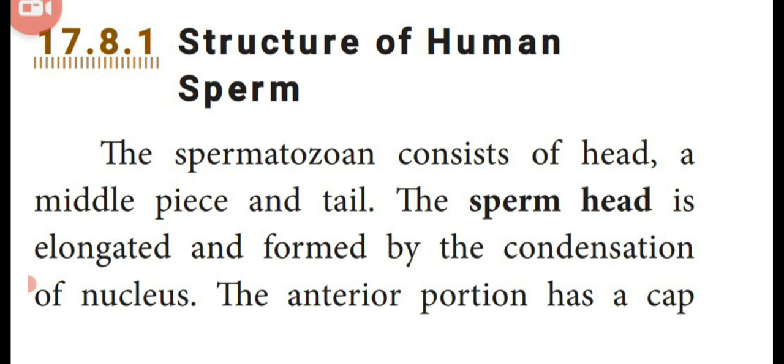The anterior portion of the spermatozoon consists of a cap-like structure called the acrosome. Anterior means the topmost region. The anterior part of the sperm, which consists of a cap-like structure, is known as the acrosome.